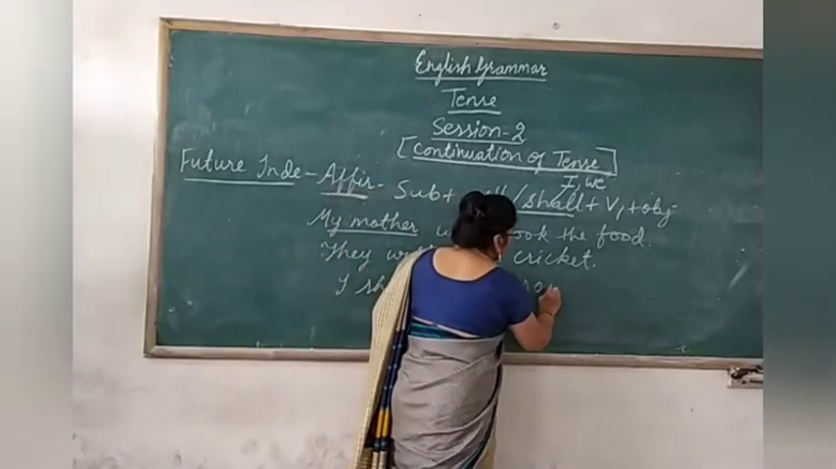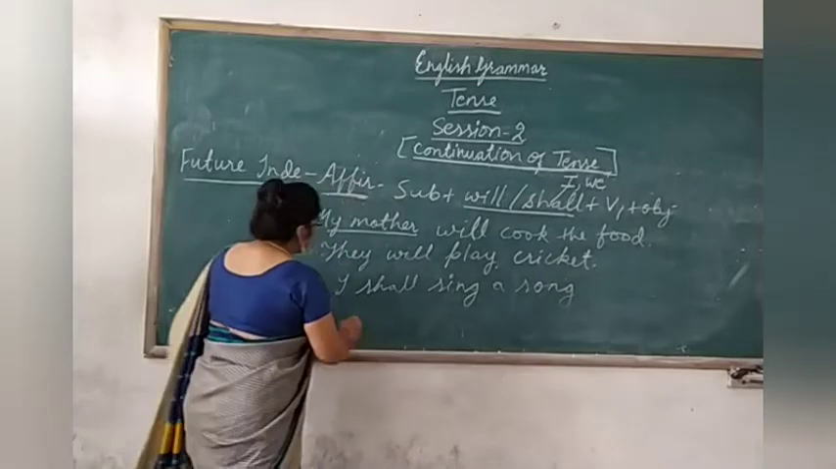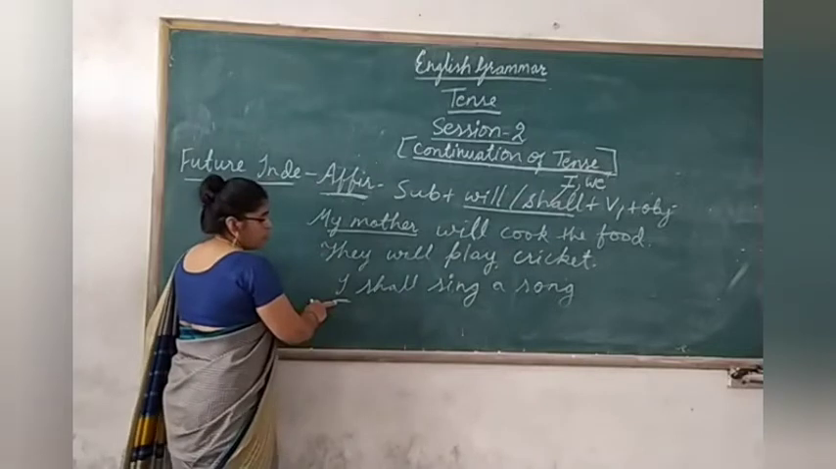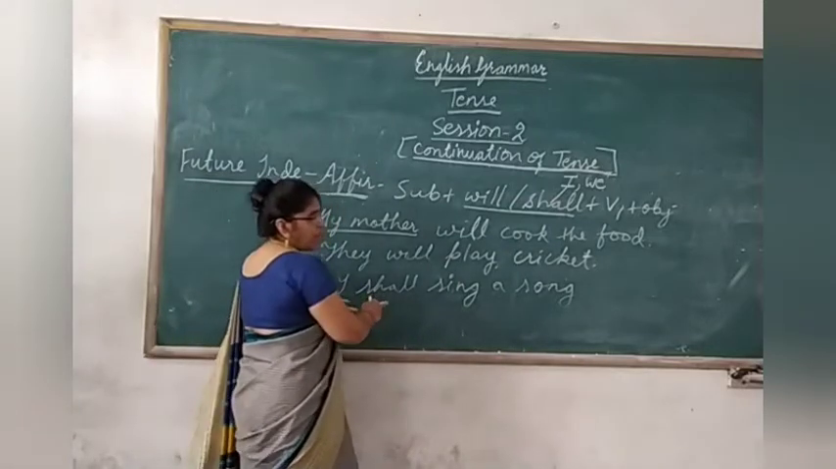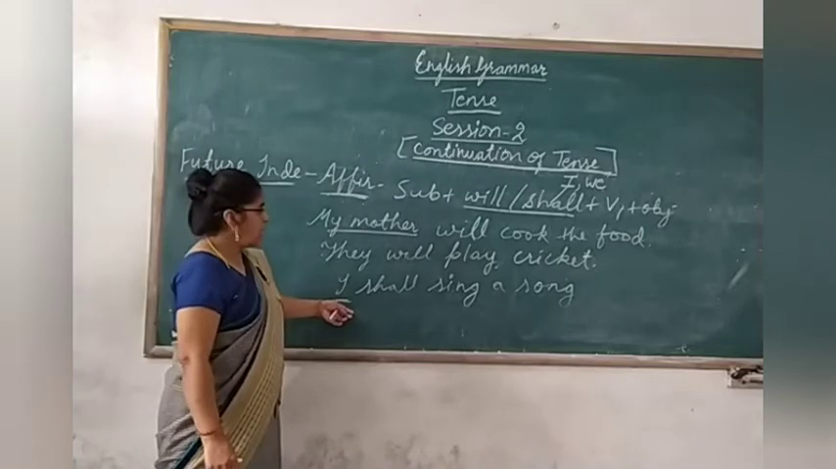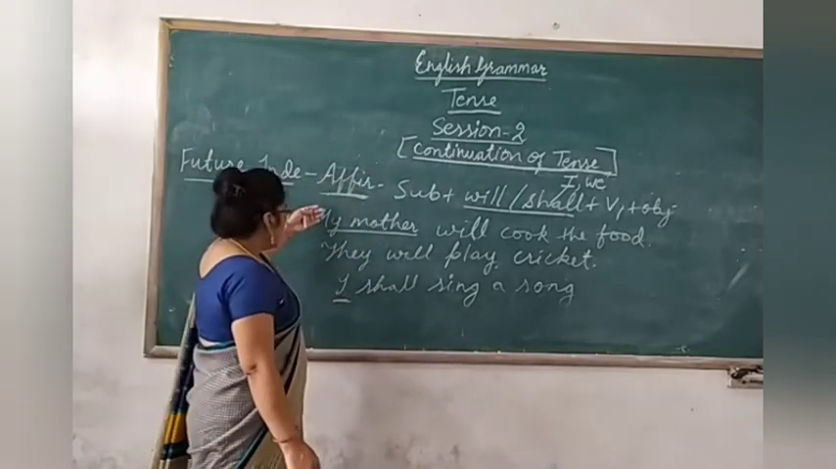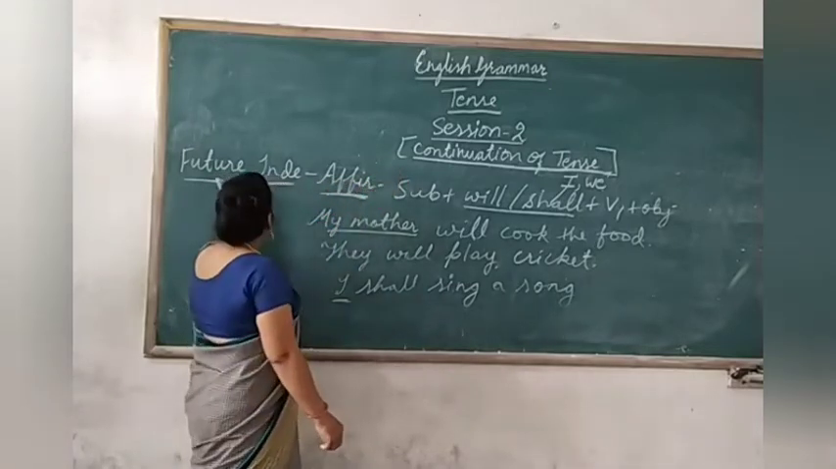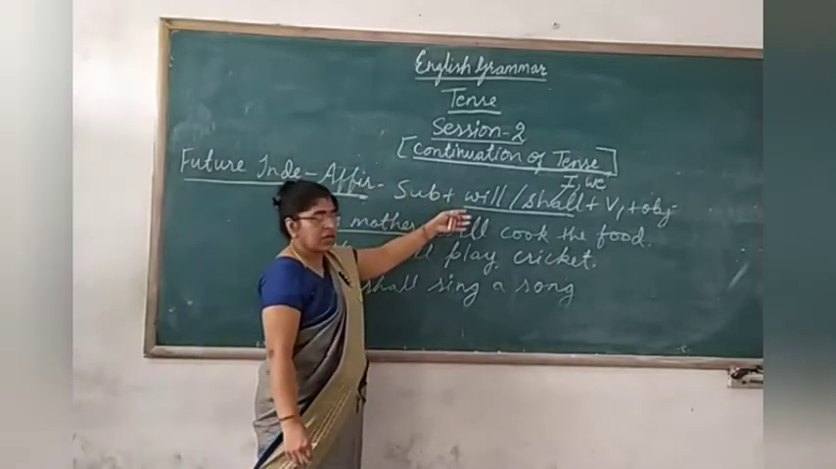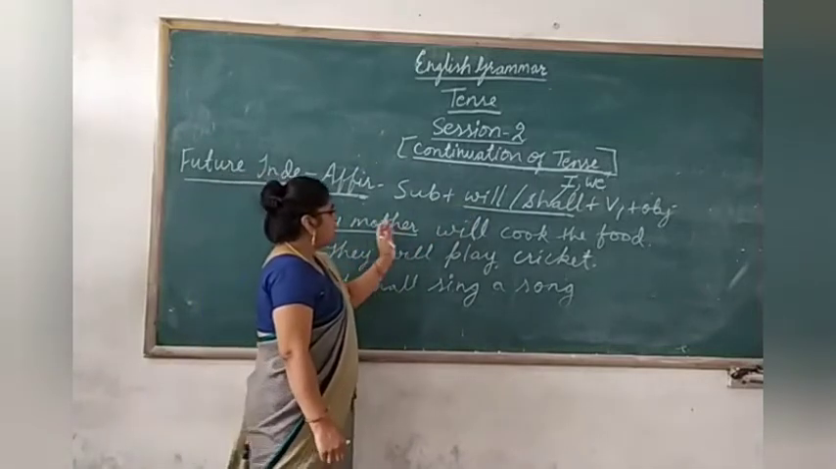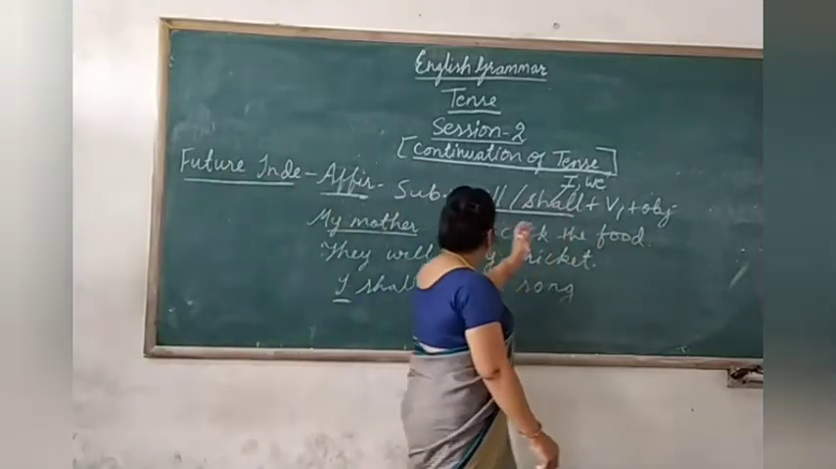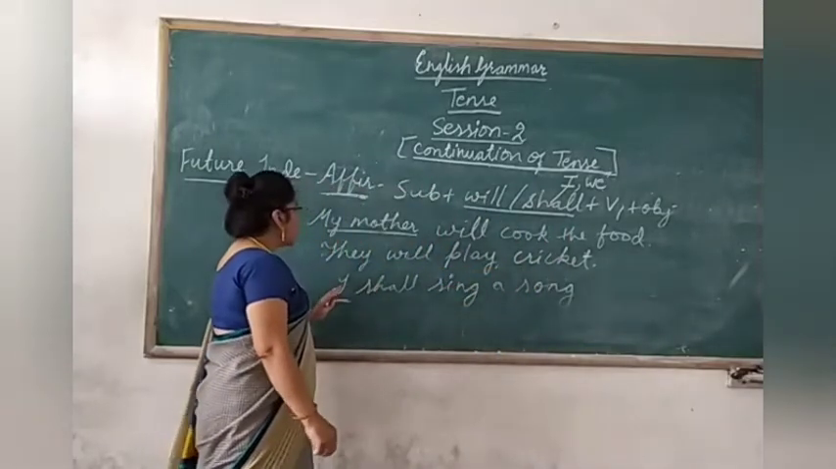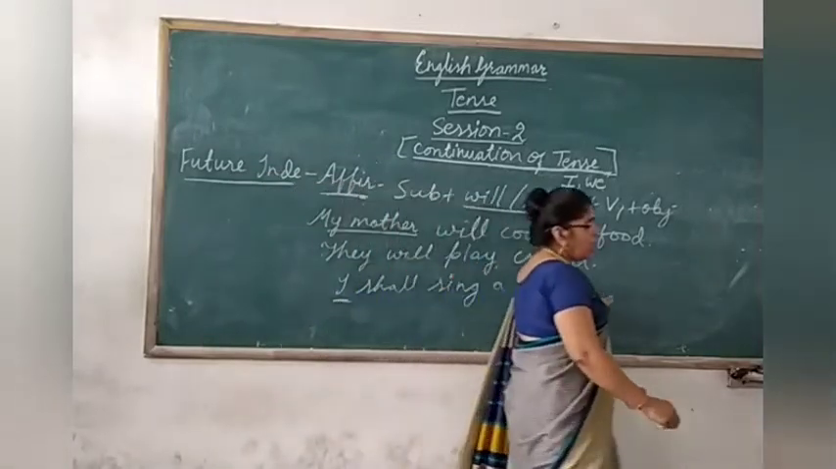Here children, because I have selected I in the subject, with I and we we have to use shall. That is why I have used shall here. So in this way, we have got the three sentences constructed with future indefinite affirmative structure. First one is my mother will cook the food. Next one is they will play cricket. And the third one is I shall sing a song.